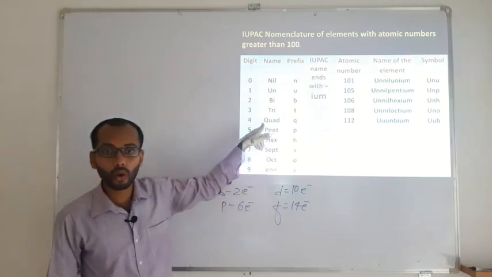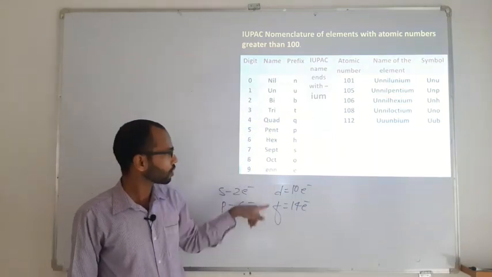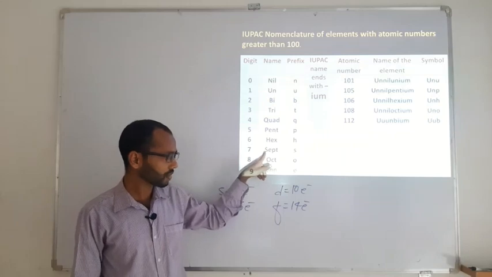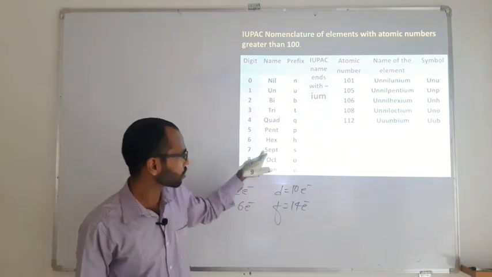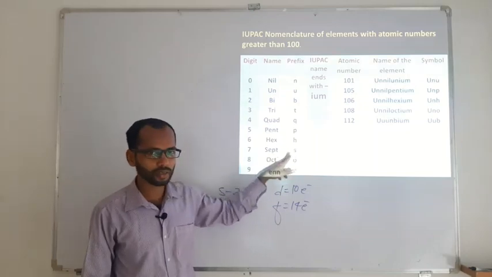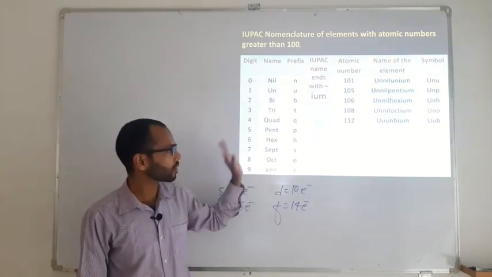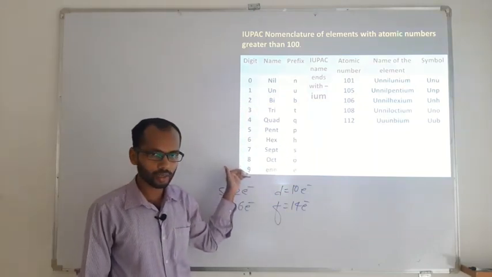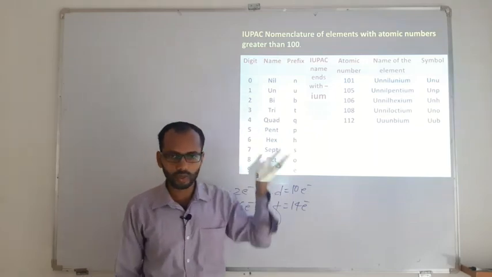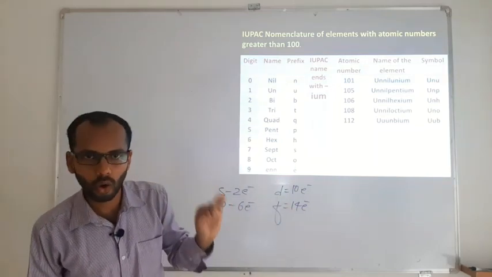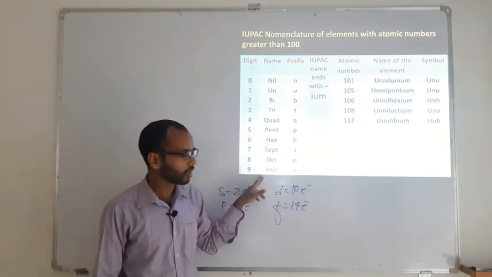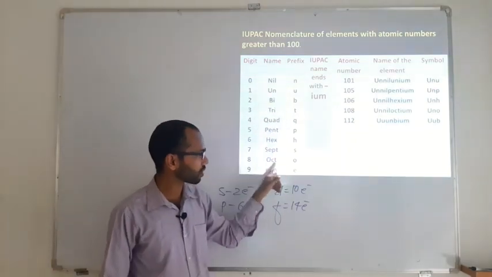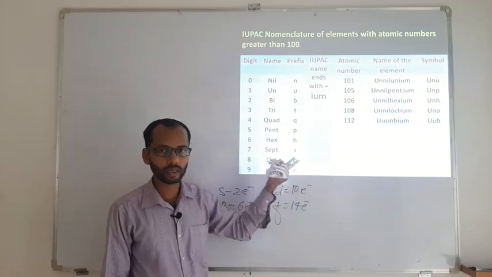Similarly, hex and sept, so there also we avoid the similar letter, and en is different. So 0 is nil, un, bi, tri, quad, pent, hex, sept, oct, en. The first letter of each name will become a prefix when we write a symbol.